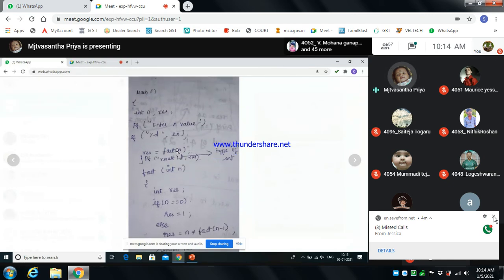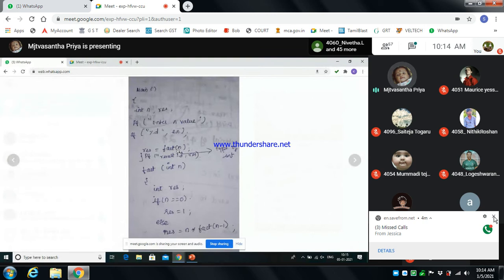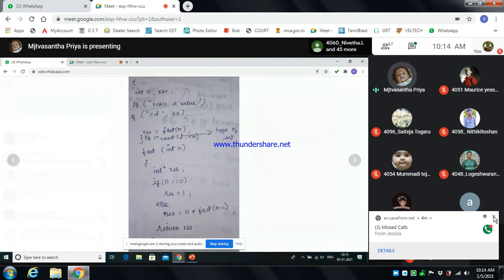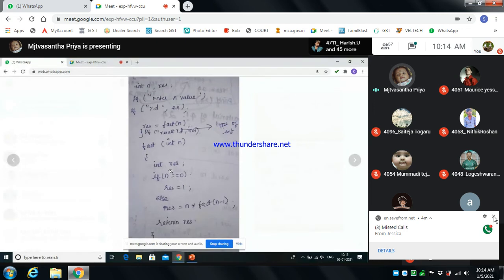After that comes fact of int n. We have already said what fact of n is: it gives the result. So for fact n, we have to write the function code. n is an integer, so we write it as int n. The reason we write fact n is that we have to produce the factorial of the given number. So we are producing the output, and we declare it as result.